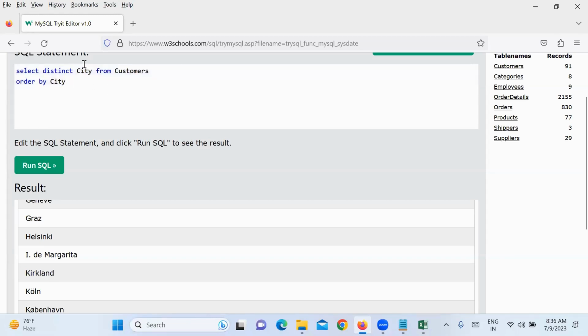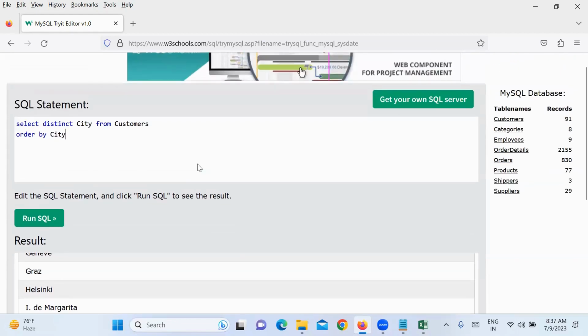Did I write distinct city, comma, count like that? No, right? For output purposes, if there are duplicate records, I want to take only one time. I want to filter it. Distinct removes the duplicates in the output. I'm not physically removing the records in a table, only in the output.